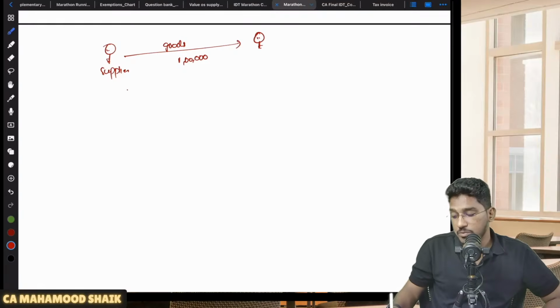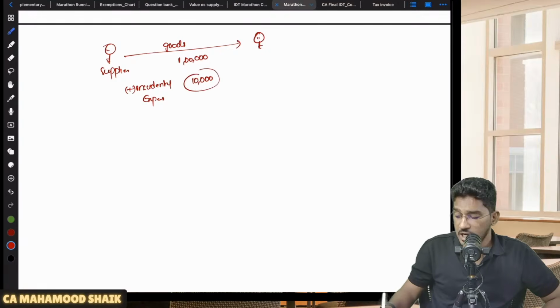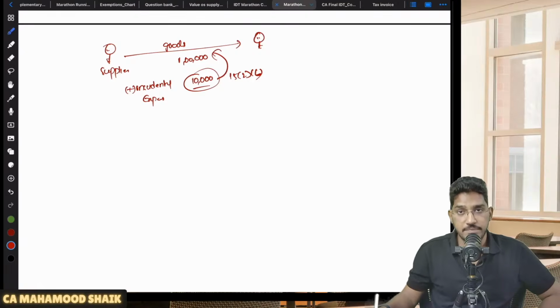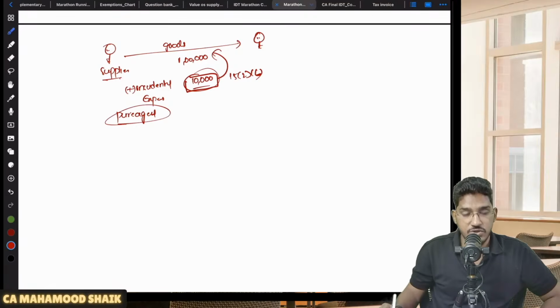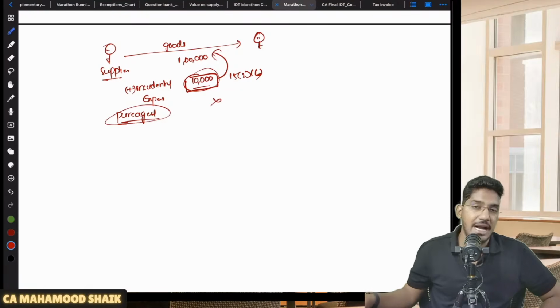In addition to that, I am also collecting some incidental expenses. Let us say I am collecting some 10,000 rupees as incidental expenses. Now I told, section 15 subsection 2 clause B, any incidental expenses should be added to the supply. But here there is one small catch. In case you are a supplier collecting that extra expense in the capacity of a pure agent, then that will not be added.